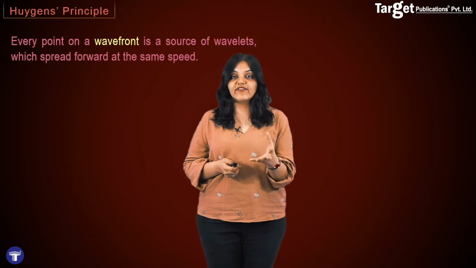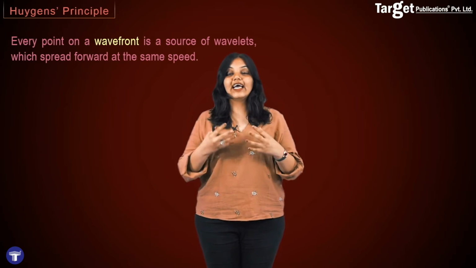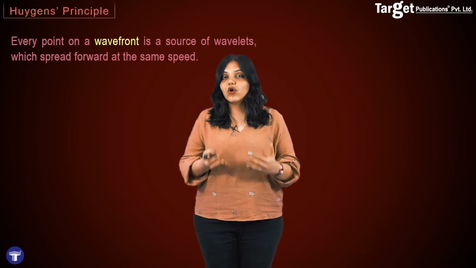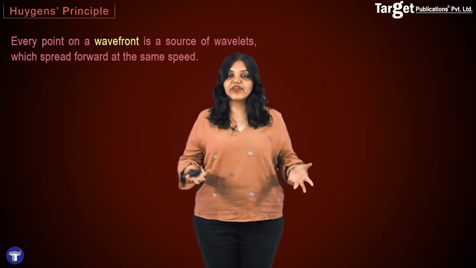So what is the wave theory of light? The wave theory of light, which was given by Huygens, that is Huygens' principle, basically says that every point on a wavefront is a source of wavelets which spread out forward at the same speed. Now, of course, the first question to understanding the principle is: what is a wavefront?